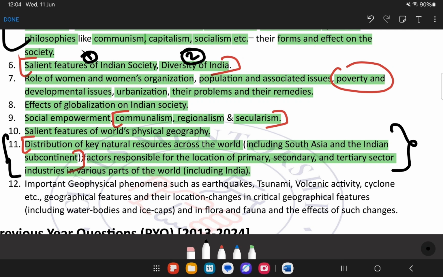So, this particular topic, in one word, what can we say? Simple. In one word, we can say that this particular topic is nothing but location.